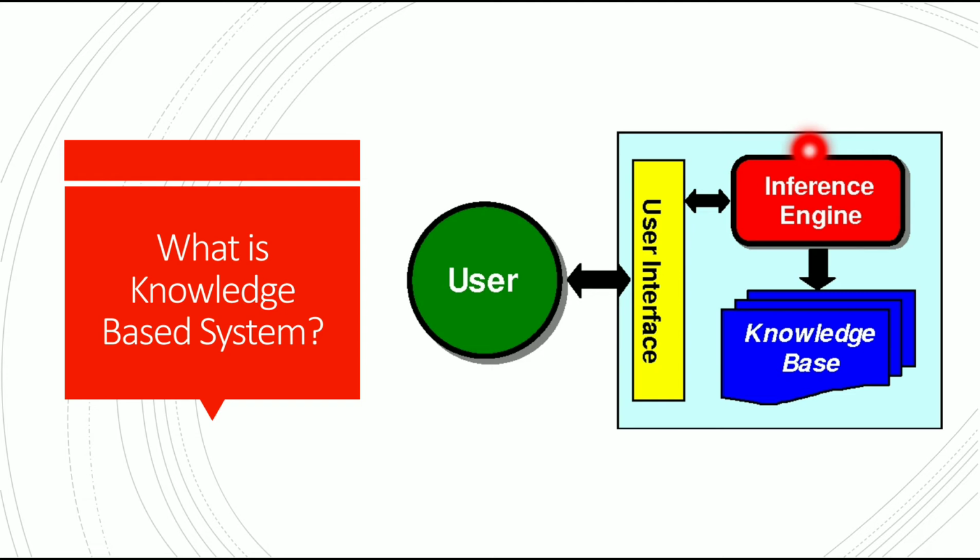Next we'll understand what a knowledge based system is. As I have told you, there is a pre-built instruction set in the system. So where exactly is it stored? From this diagram you will understand that the information and instructions are stored in the knowledge base.